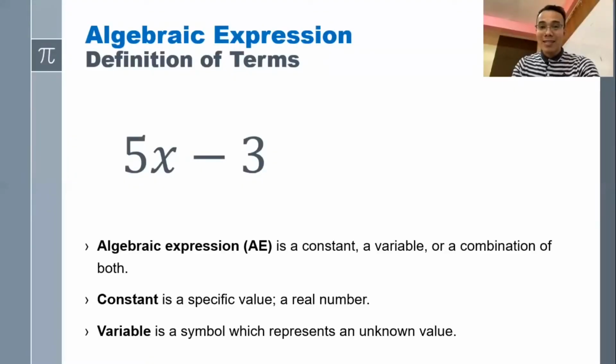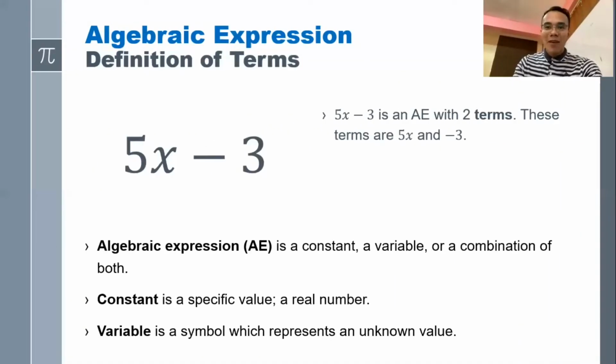Variable is a symbol which represents an unknown value. Variable comes from the word vary. It means it changes. 5x minus 3 is an algebraic expression, as what I've said a while ago, with two terms. What are these terms?